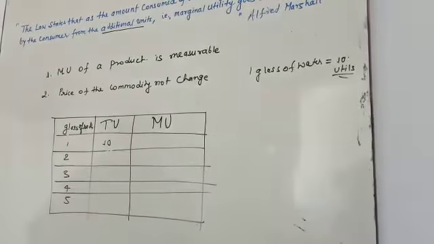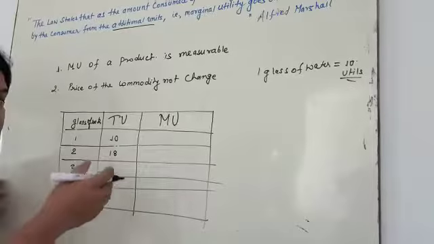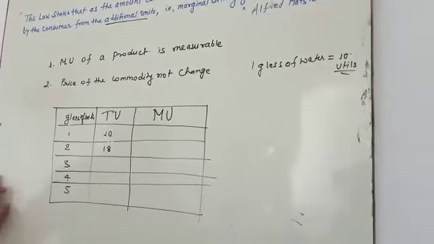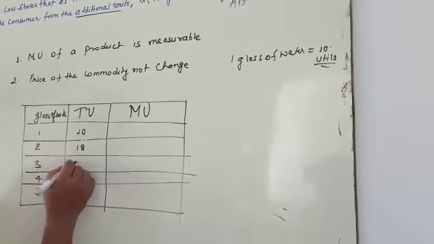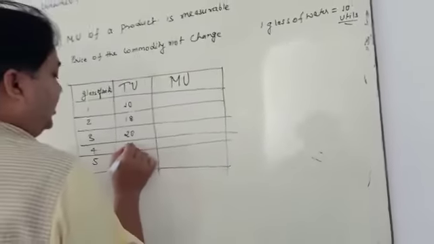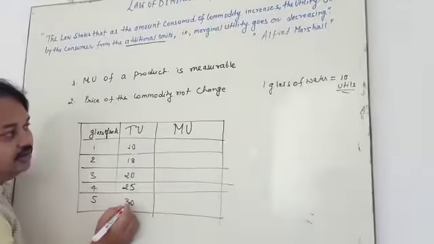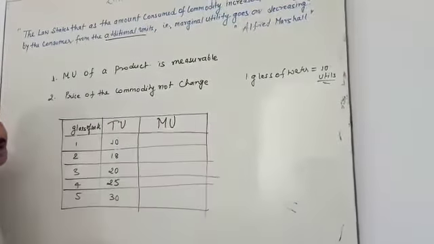I am going to increase the second consumption, so the increase in total utility will decrease. The next values are 20, 25, 30. Here I will find the marginal utility.